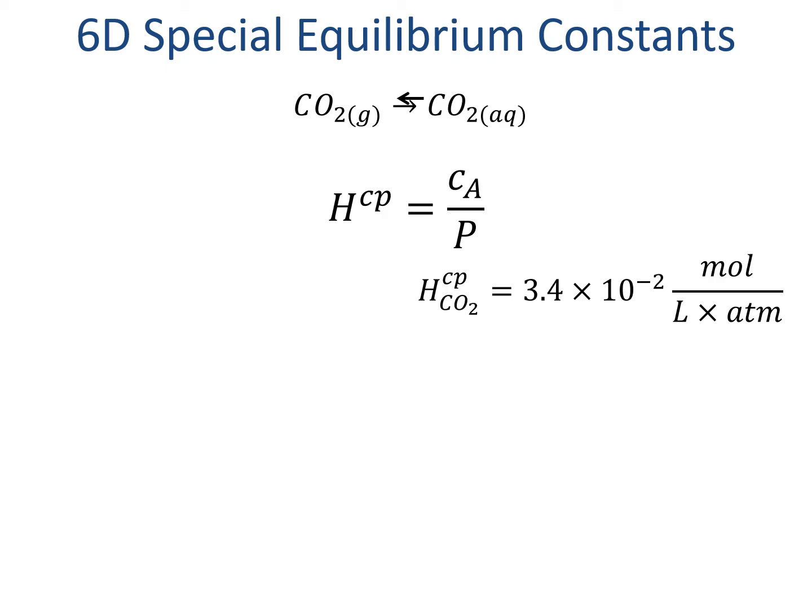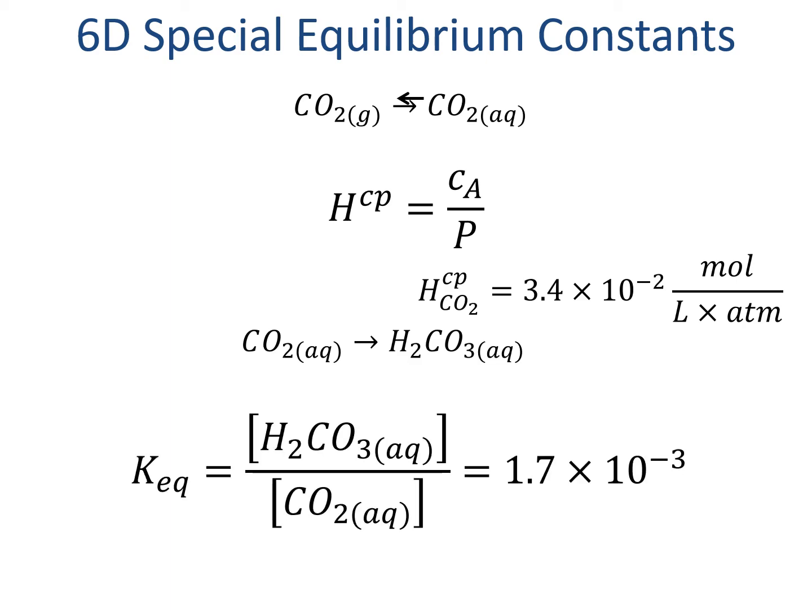Carbon dioxide goes through another reaction in water as well. It actually quickly combines with water to become carbonic acid, which has its own equilibrium constant of 1.7 times 10 to the negative third. It's somewhat common to just multiply the Henry's constant by the carbonic acid forming equilibrium and combine those KEQs, but that actually glosses over the significant amount of carbon dioxide that might form in, say, the ocean, as we're also making carbonic acid.